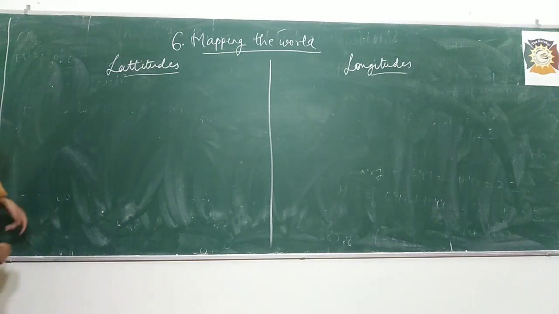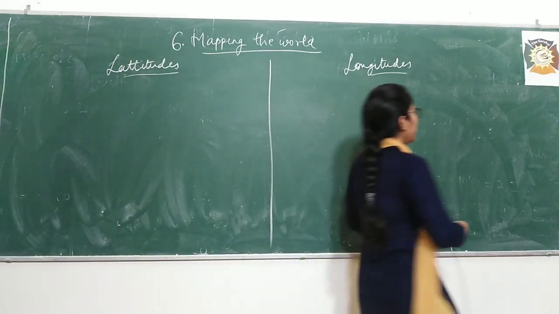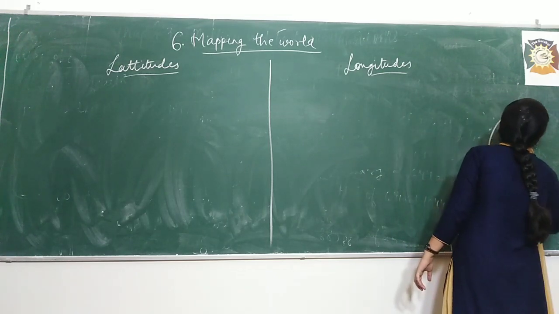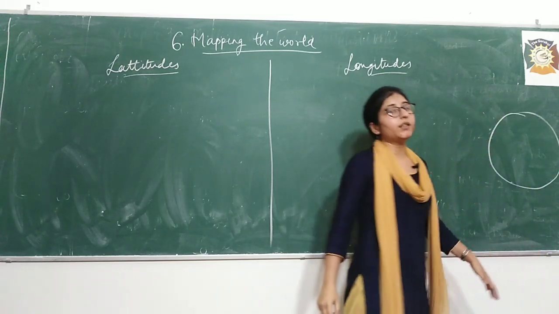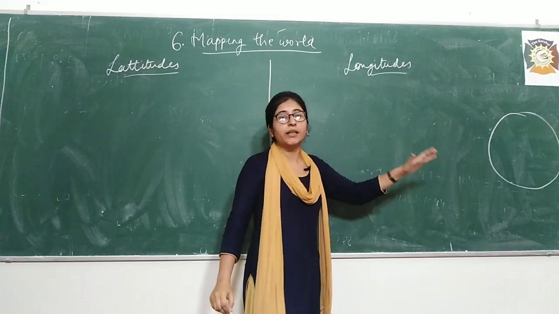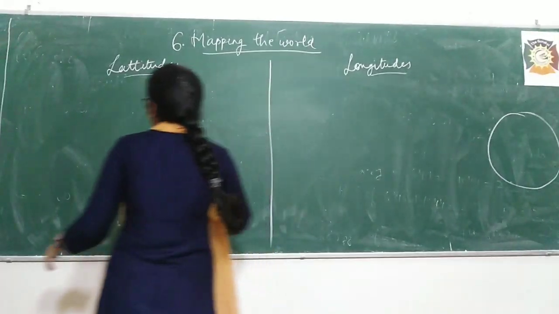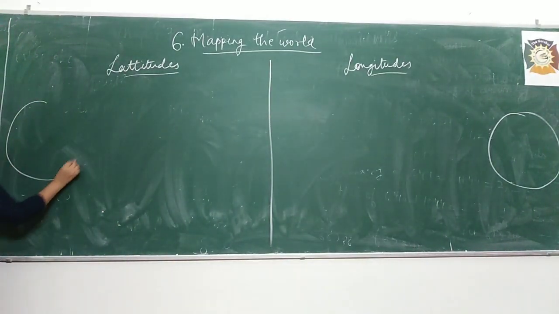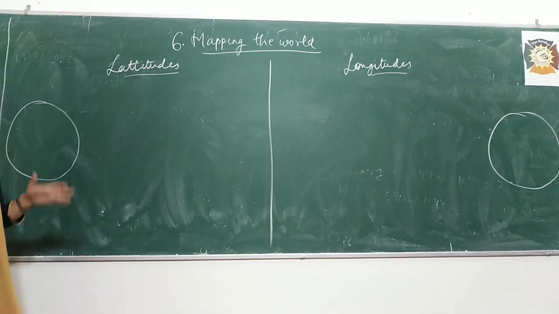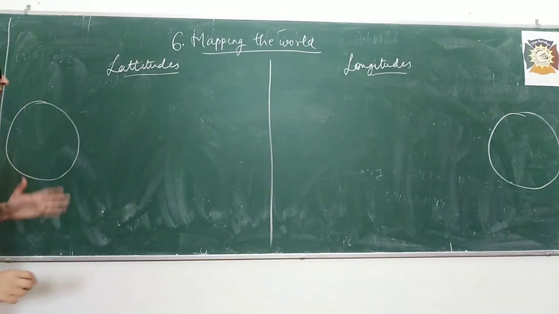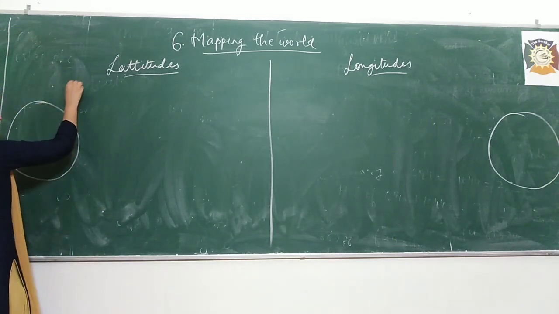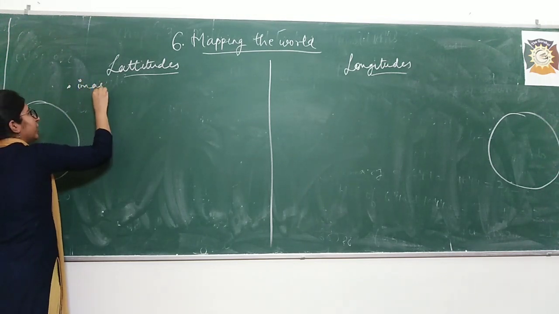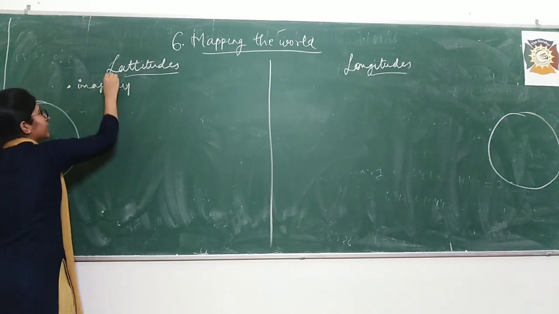I'll draw this here. This is the basic shape of a globe. It is a sphere, but here I am showing it as a circle, and here also. I told you that latitudes are imaginary circular lines. What is the first point? These are imaginary circular lines, right?